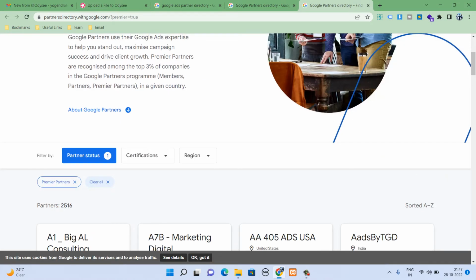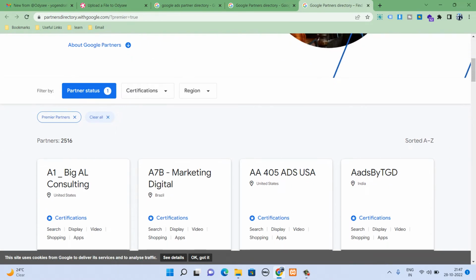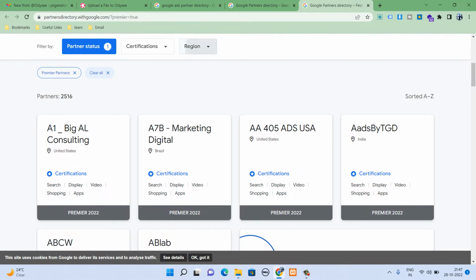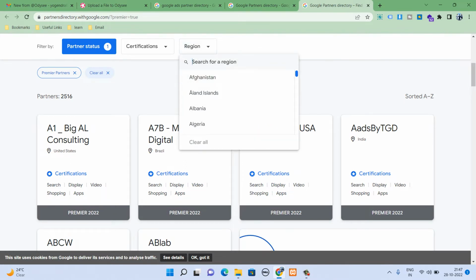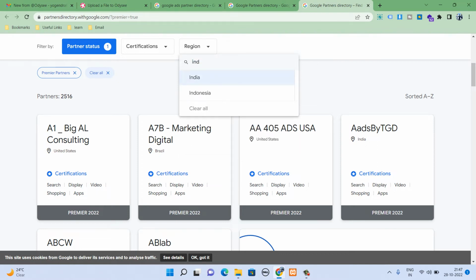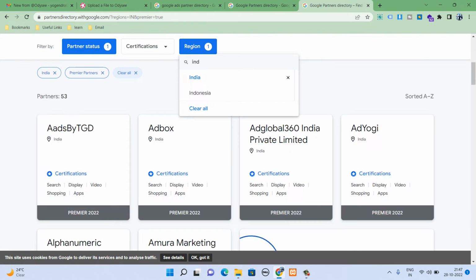And now you will have to choose your region. If you want to search for a particular job, where you will have to make only search campaign or display campaign or video campaign, then you can also filter companies by the campaign. What I'm going to do here is filter companies by region. So I'm searching for Google Ads partners in India.